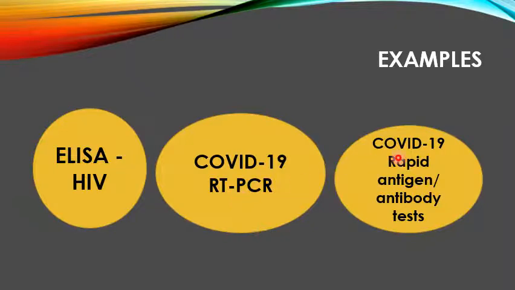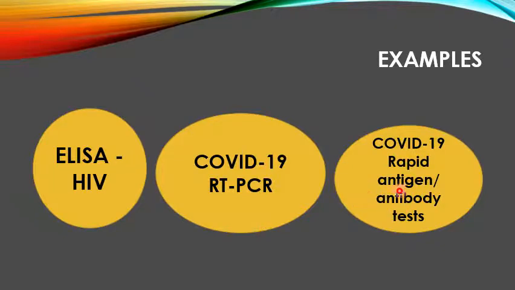Nowadays, there are so many rapid antigen and antibody kits available. They are claiming that they can give report within half an hour or 1 hour. So rapid antigen test is detecting the viral proteins, lipoproteins of the virus. And antibody tests are detecting definitely the antibodies IgG, IgM in the body of the patient.